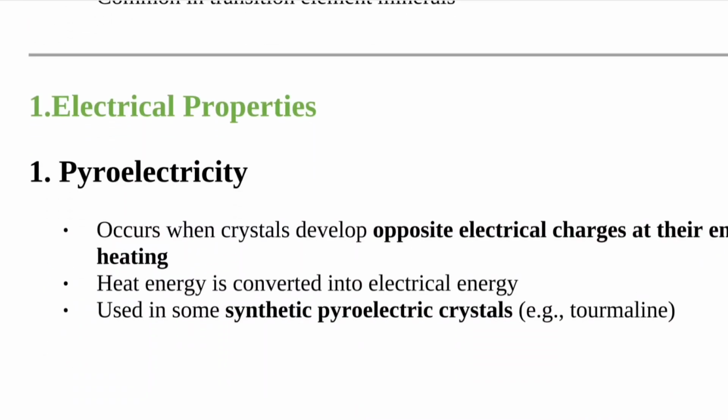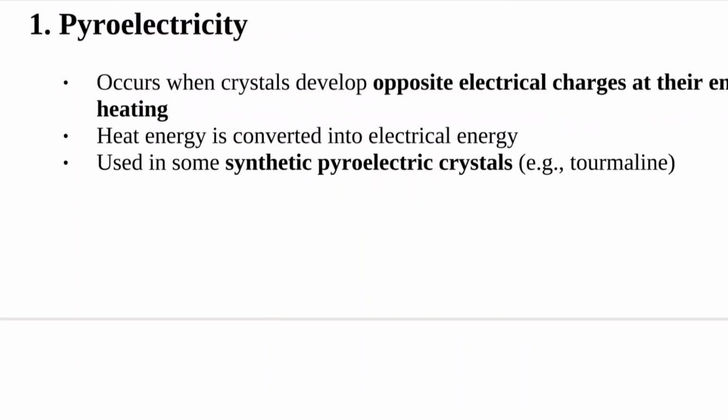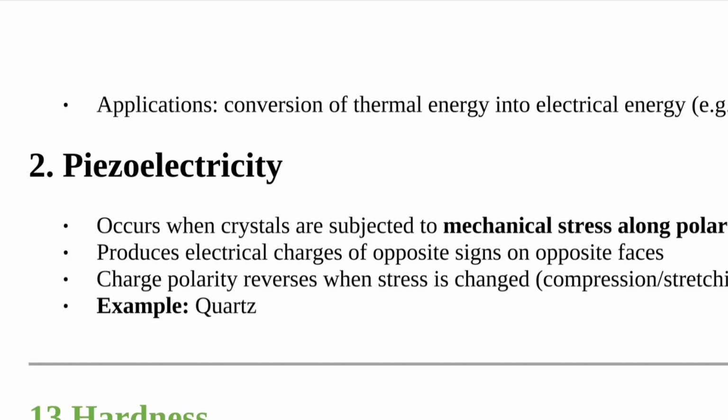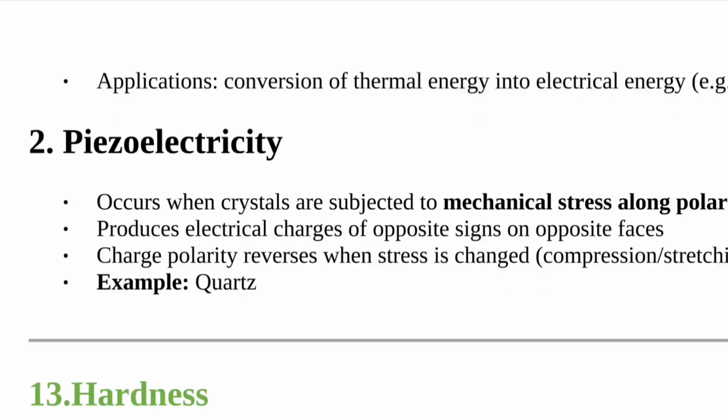Now we see electric properties. First is pyroelectricity, which occurs when a crystal develops opposite electrical charges at its ends upon heating. Heat energy is converted into electrical energy, used in some synthetic pyroelectric crystals. Applications are in solar batteries, that is conversion of thermal energy into electrical energy.